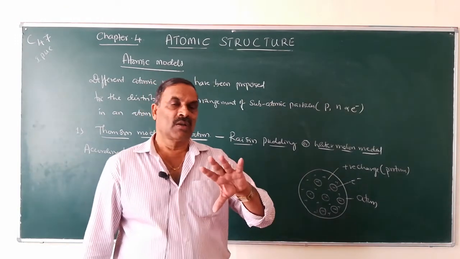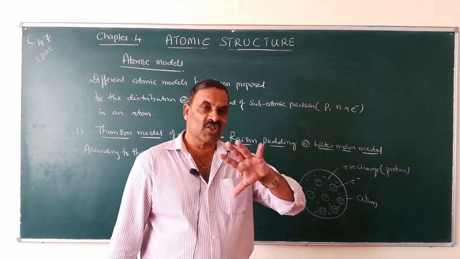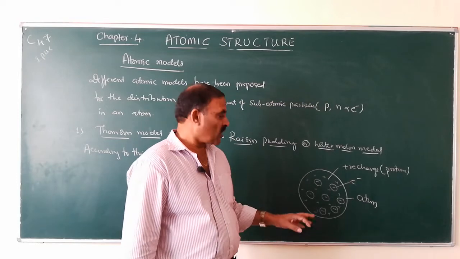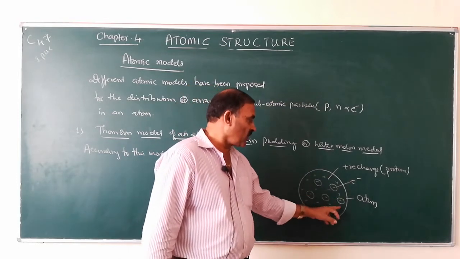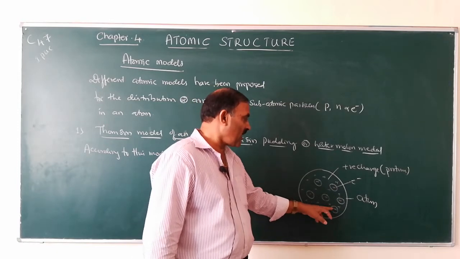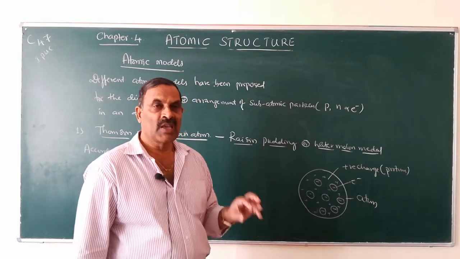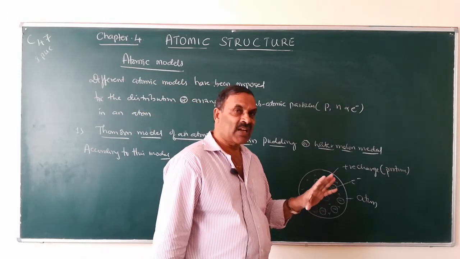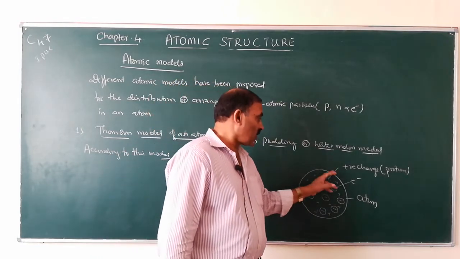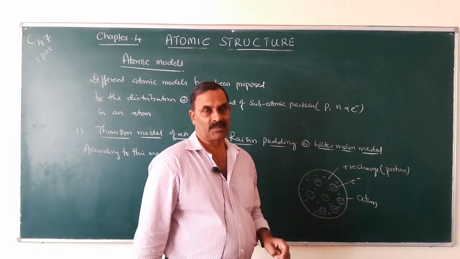So, according to Thomson, what is the structure of an atom? Atom is spherical in shape. The positive charge is distributed uniformly throughout, and the electrons are embedded in this positive charge such that it forms a stable electrostatic arrangement. And also he told that the mass is also uniformly distributed throughout this atom.